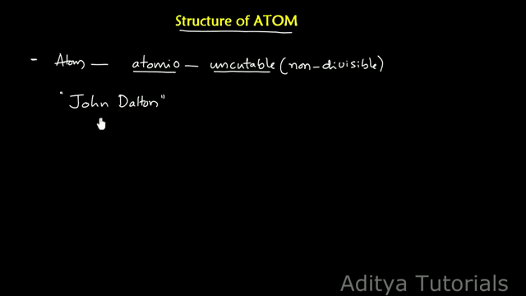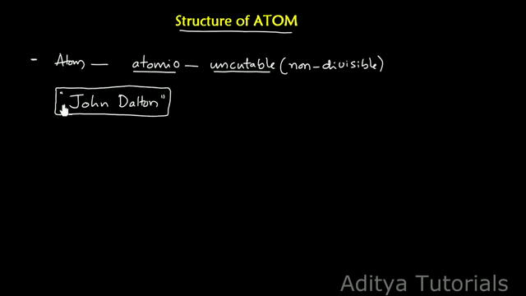It regarded the atom as the ultimate particle of matter.